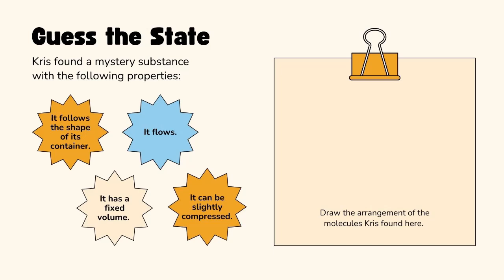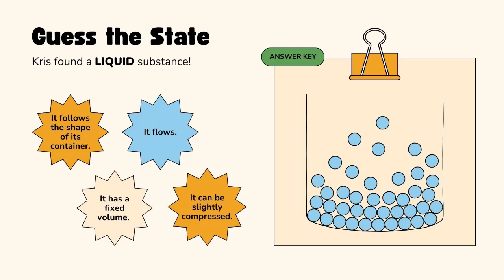Guess the state. Chris found a mystery substance with the following properties. It follows the shape of its container. It flows. It has a fixed volume. It can be slightly compressed. Chris found a liquid substance.